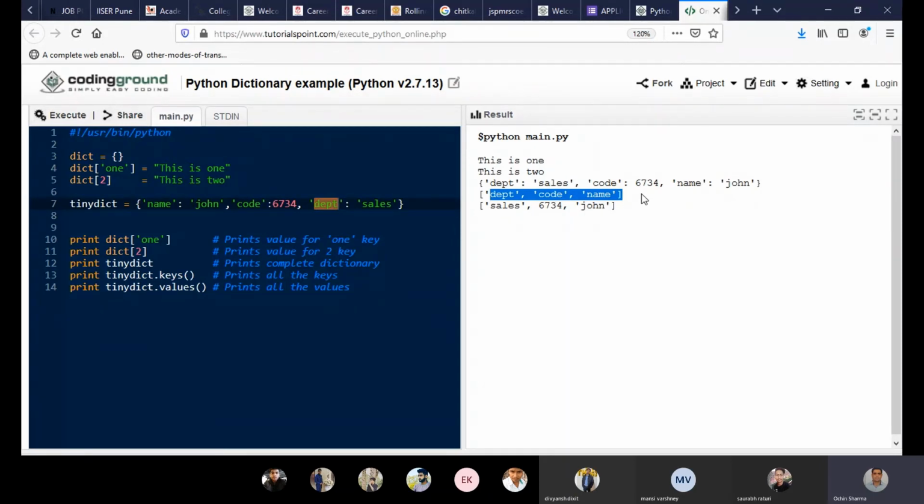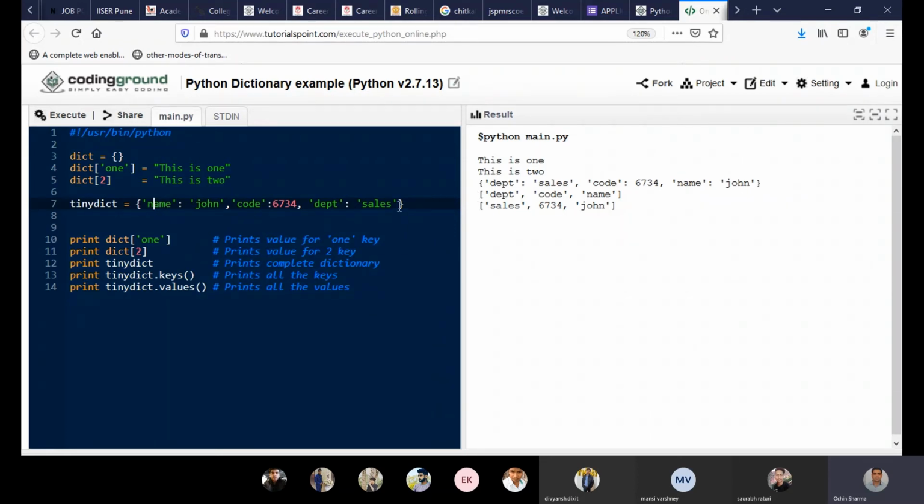So generally it should be printed like John, this, and sorry, it should be printed as name, code and department, but it is printed in the reverse order: department, code and name. So by seeing this particular thing, I see that it stores in a particular manner and retrieves in reverse order. We can see by using different permutations and combinations.